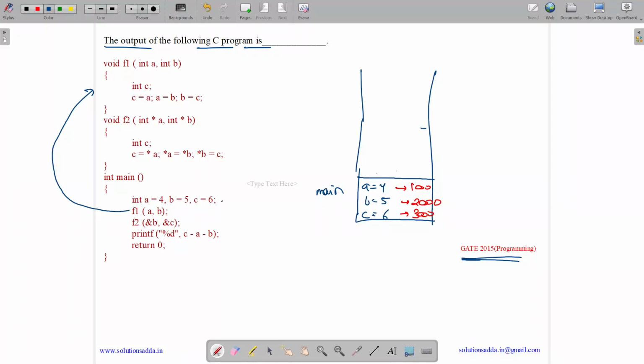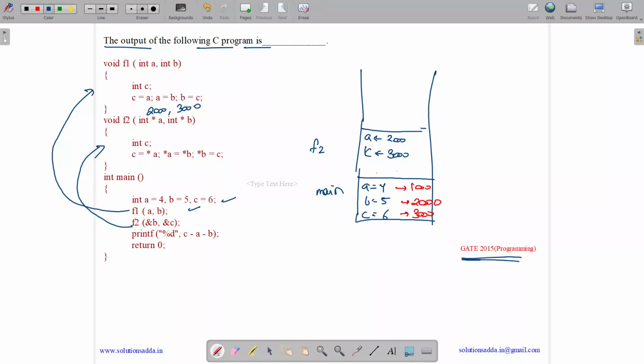Now this is done. So f2 is called now. So f2 is called with the address of b and the address of c. So what is the address of b? It's 2000 and the address of c is 3000. Now f2 is called. f2 again creates two pointer variables a and b. a stores the value 2000, b points to 3000.